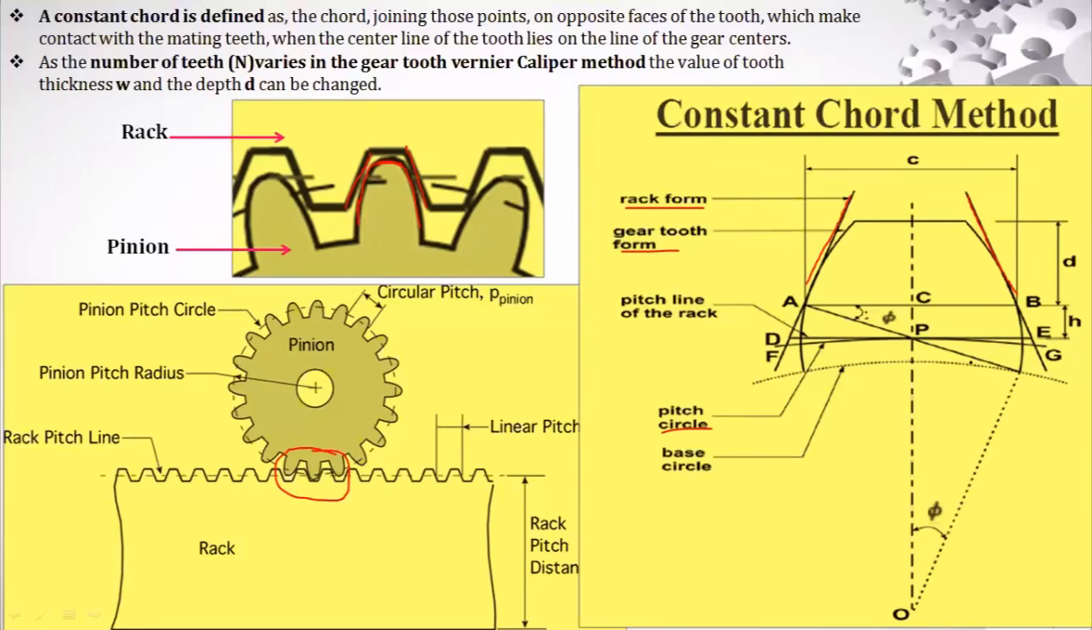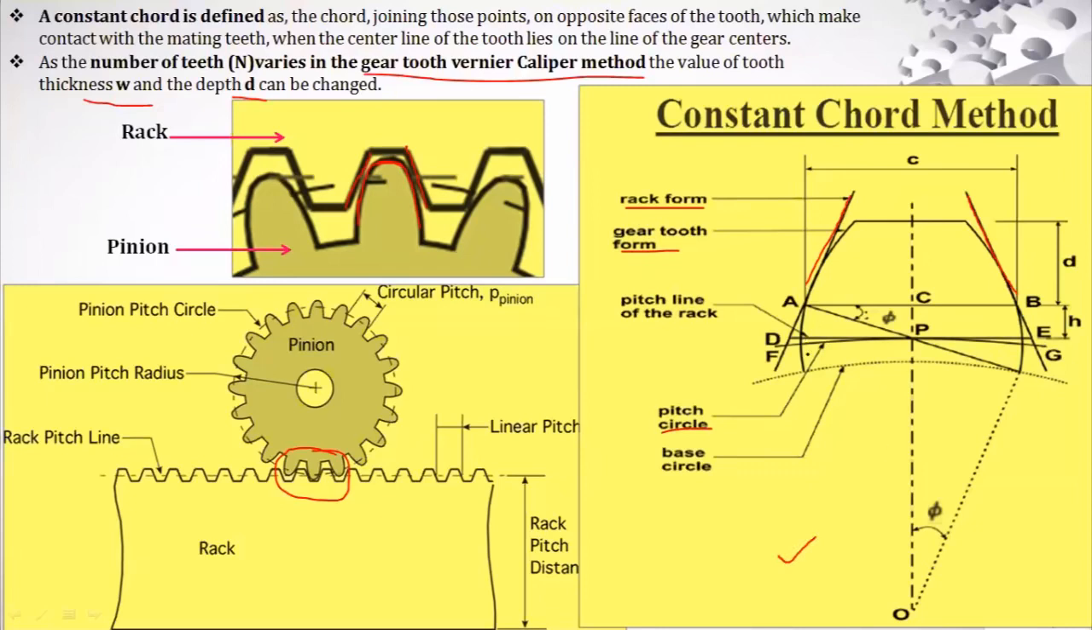So as the number of teeth varies, if you take the example of the gear tooth vernier caliper, the first method, as the number of teeth varies, the value of tooth thickness W and D can be changed. For that reason, the process becomes laborious. So to overcome that, this particular constant chord method is being used, right? This particular image we will consider again in the next slide.